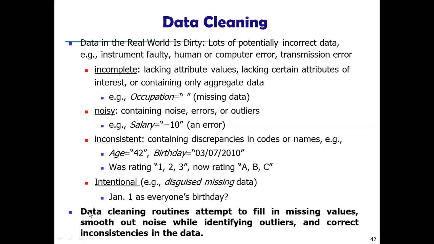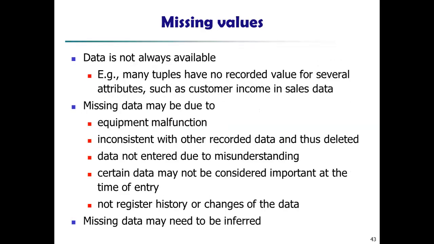So in data cleaning, we will see three major techniques. First is missing values, then smoothing out the noise while identifying the outliers, and then correcting the inconsistencies in the data. So next is missing values. Now why do missing values occur? Data is not always available, right?